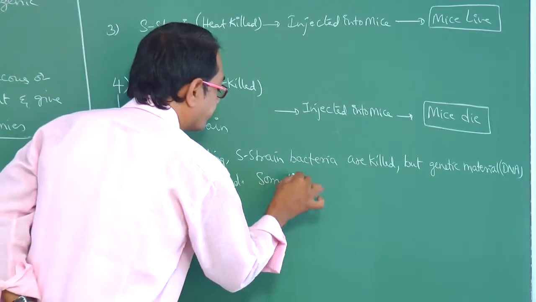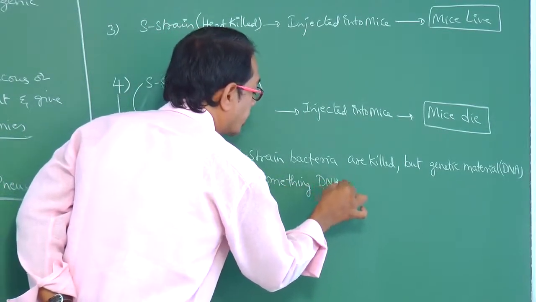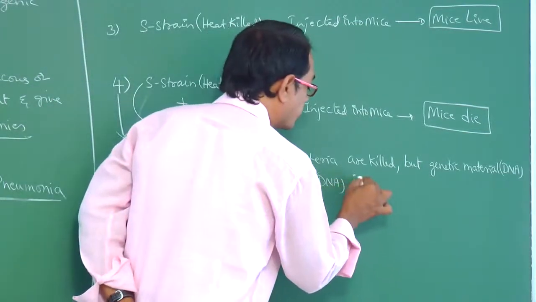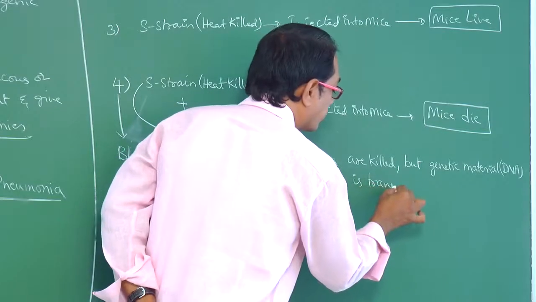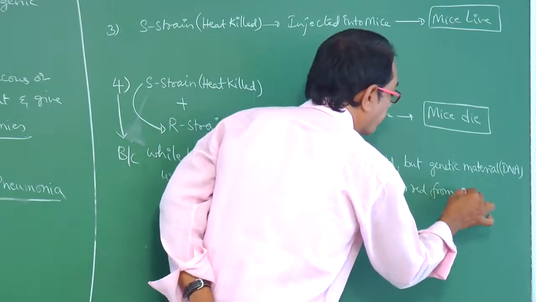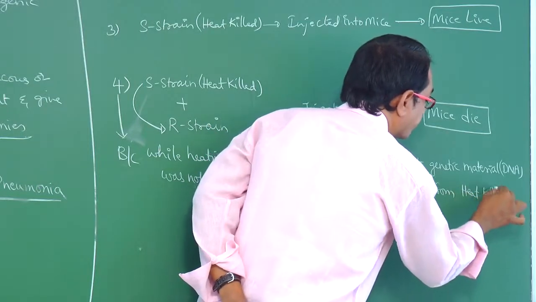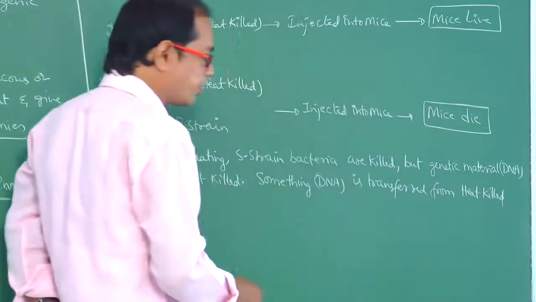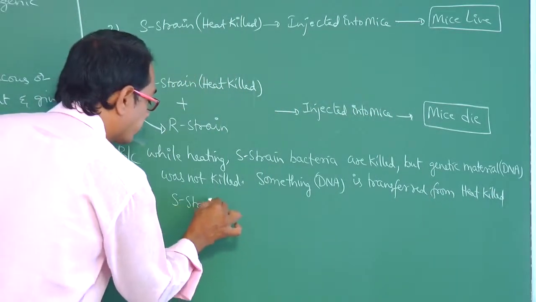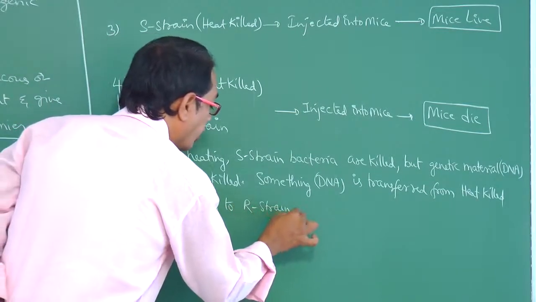Something, let us think that would be the DNA, is transferred from heat killed S strain to R strain.